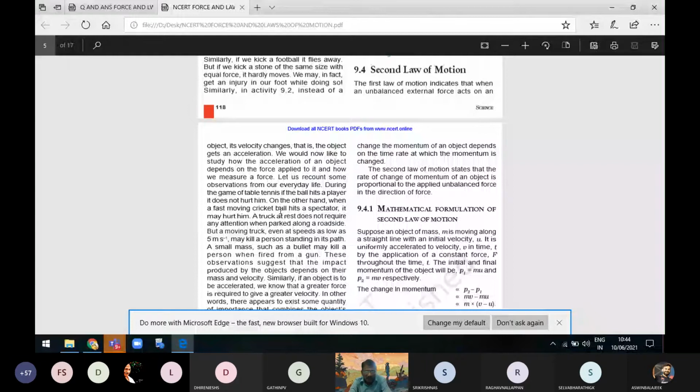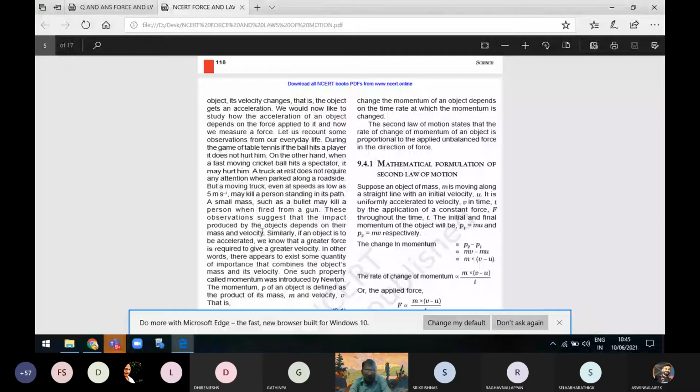These observations suggest that the impact produced by an object depends on its mass and velocity. From all these examples, we have learned that there is a relationship between mass and velocity. All these incidents depend upon their mass and velocity. In the case of a pistol, it is the increased velocity that will kill a person. If you take a lorry, because of its heavy mass, it may hit the person.